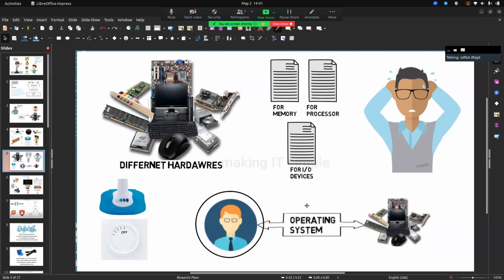So the operating system remembers, and the operating system reminds all the scripts. Then the user sends the request by the operating system and the operating system transfers it to machine language, and the process becomes easy and simple.